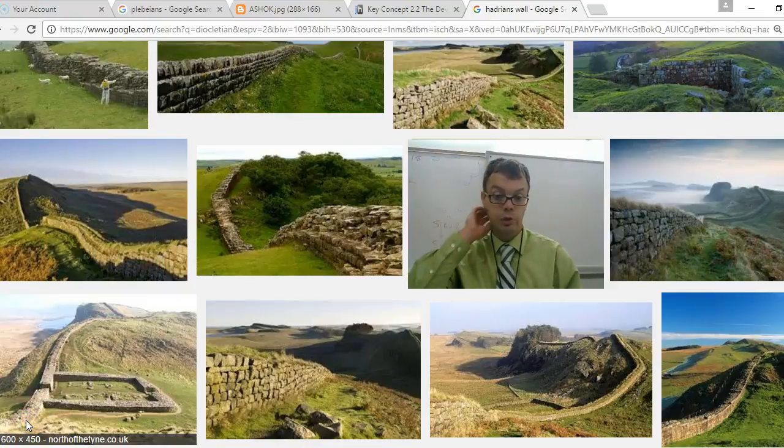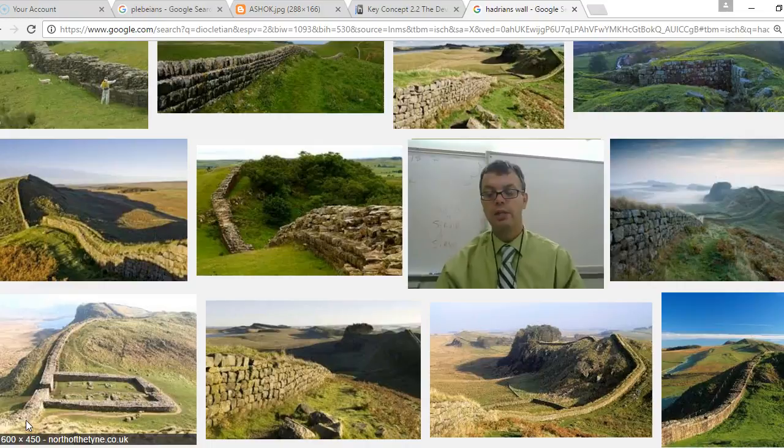Here we see a picture of what's called Hadrian's Wall, which was built by Emperor Hadrian in Rome. This is actually in northern England and was built along northern England because the Romans didn't want to fight against the Scottish people. They were really tough to defeat, so they built a wall across northern England so they wouldn't have to fight against them. And that was kind of the line of where the Roman Empire was. Very significant because it's very similar to what China did, except Hadrian's Wall is much, much, much smaller.